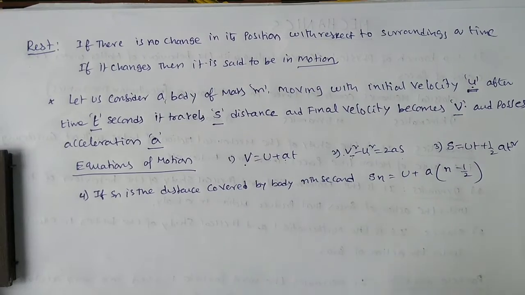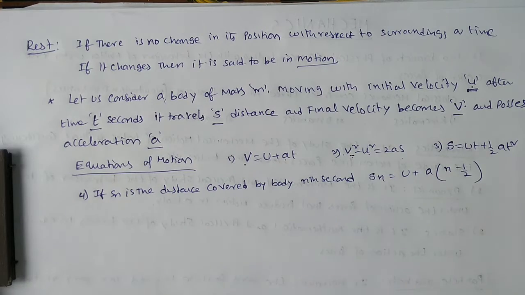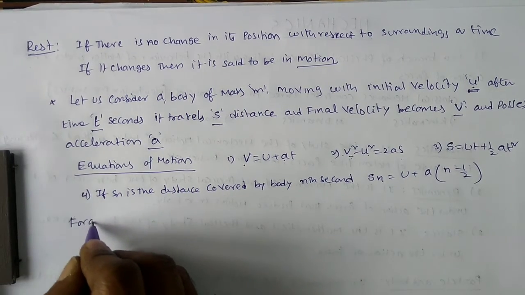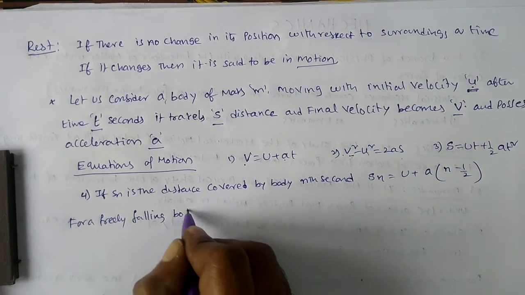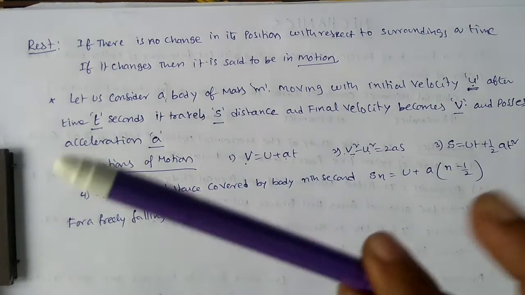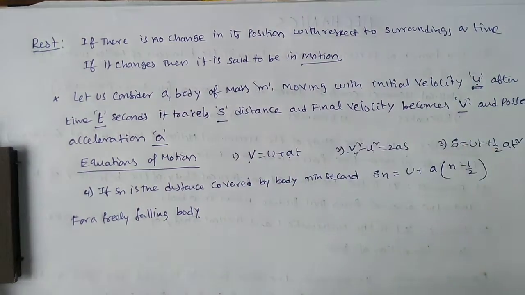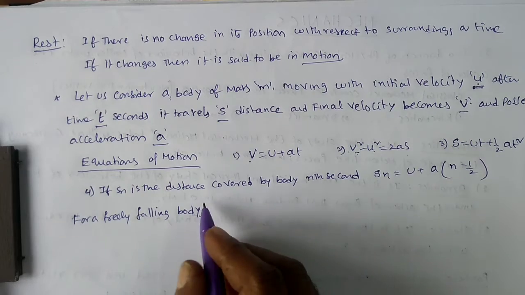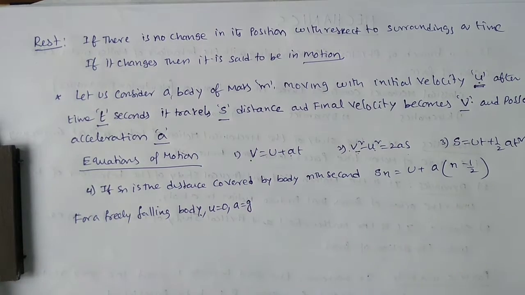Okay. Now, for a freely falling body, what happens to these equations? For a vertically projected body, what happens to these equations? First, what are the conditions for a freely falling body? If the body is freely falling like this, then the initial velocity of the body is 0, but it is moving towards the ground due to gravity. That means it possesses acceleration, which is nothing but the acceleration due to gravity. Here the conditions are initial velocity u is 0, and acceleration is the acceleration due to gravity.